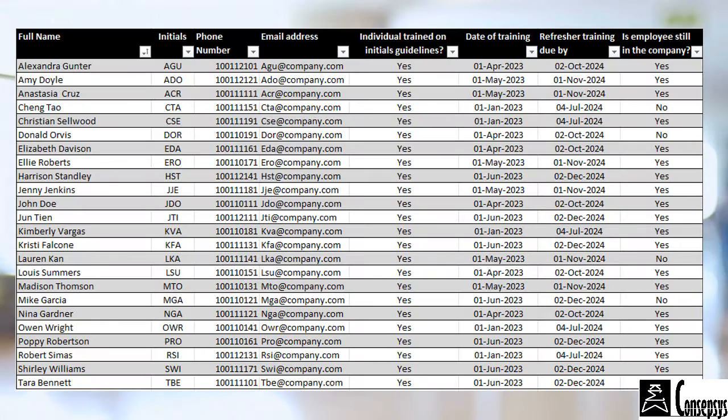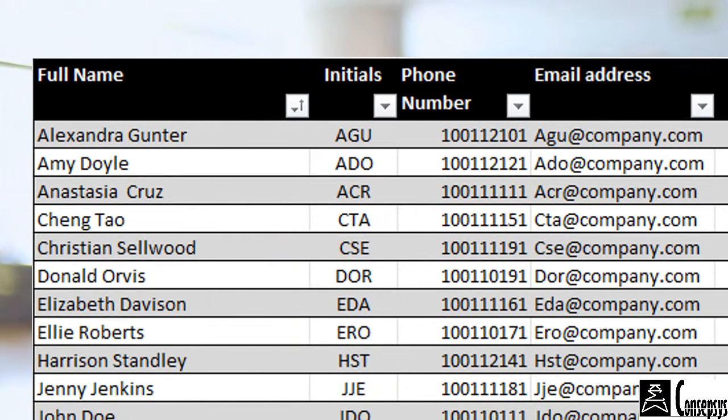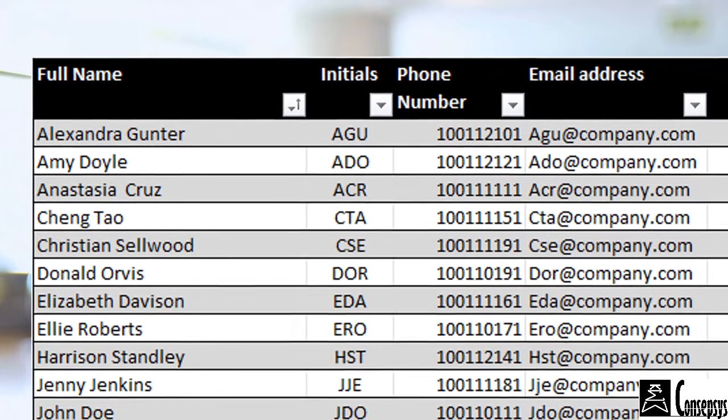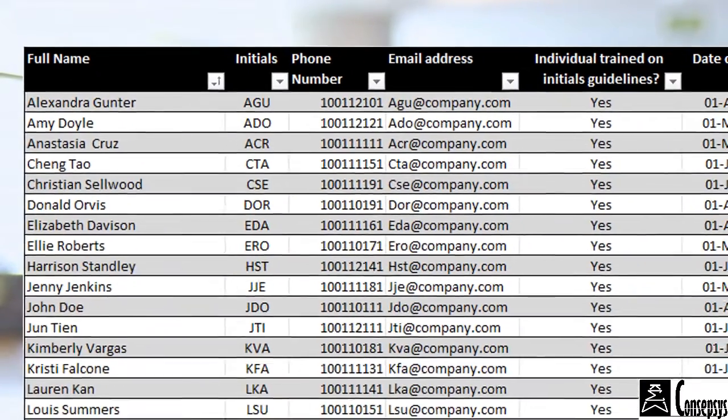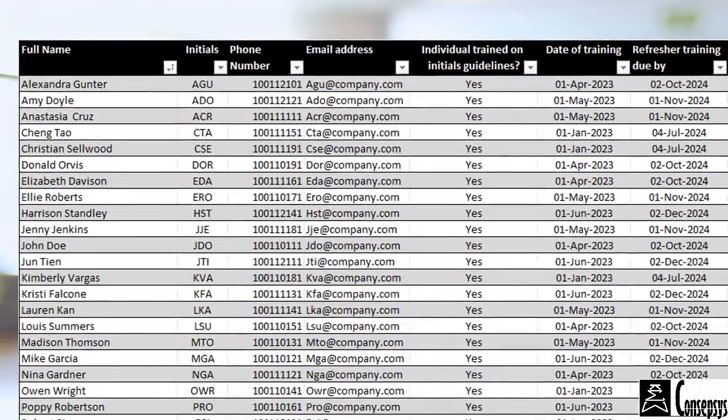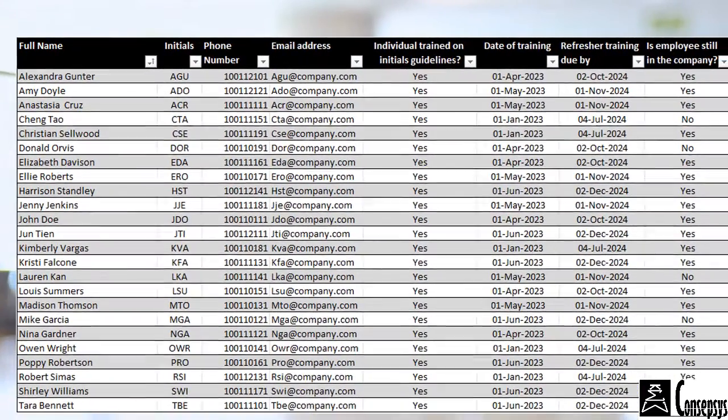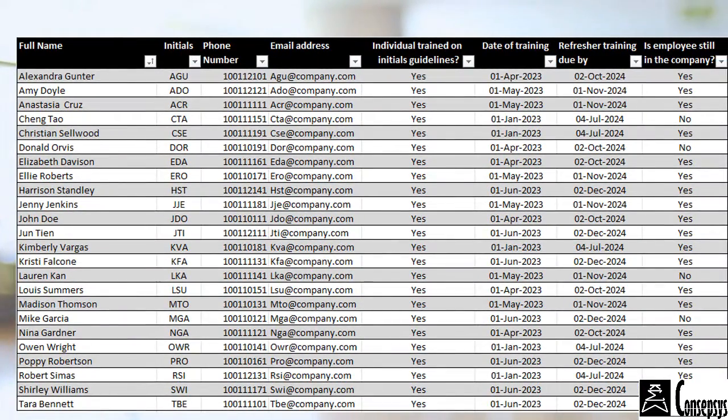An initials register is a document or database used in a professional context to keep track of and verify the identities of individuals when using their initials in place of their full names. The purpose of an initials register is to maintain clarity, auditability, and traceability, as well as to avoid confusion regarding the identity of the individuals involved.